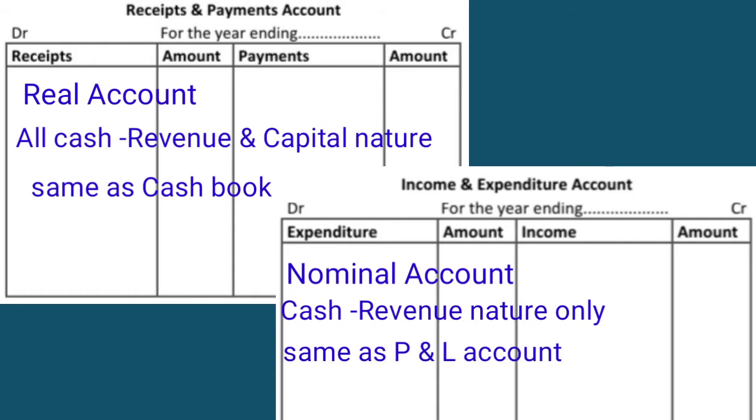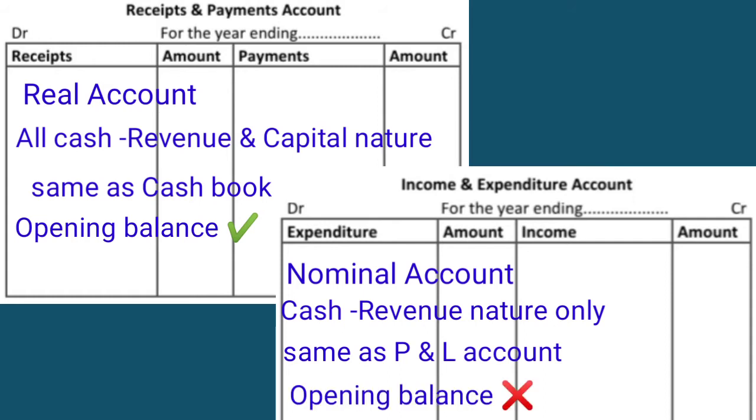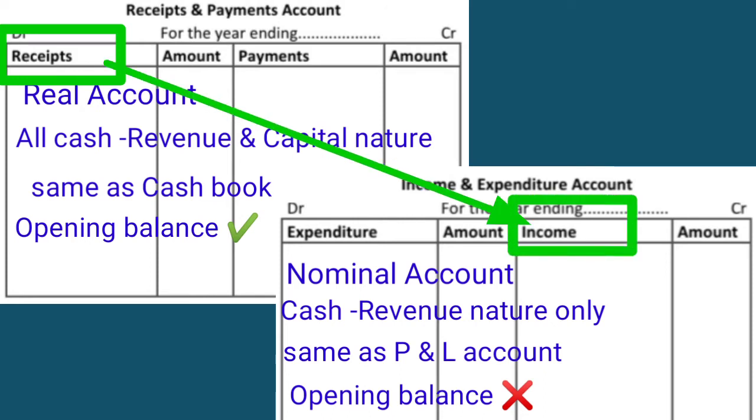In receipt and payment account, we will start with the opening balance of cash or bank, but we will not record opening balance in the income and expenditure account. We will record cash receipts in the debit side of receipt and payment account, but we will record the income in the credit side of income and expenditure account.